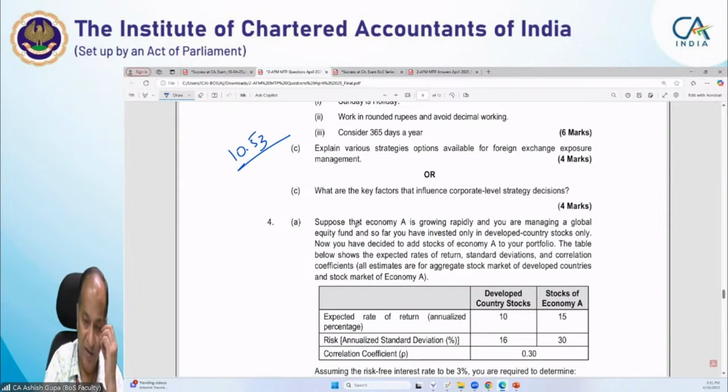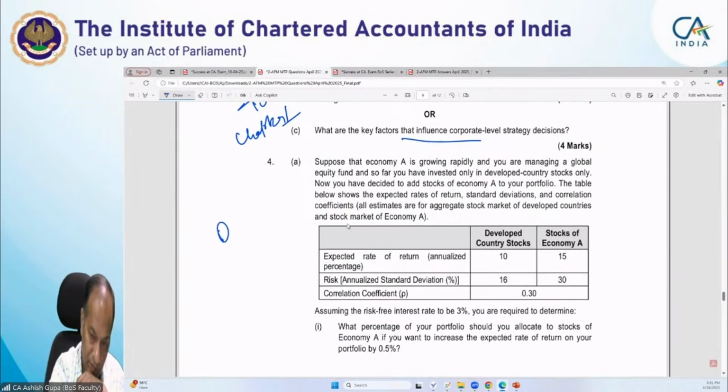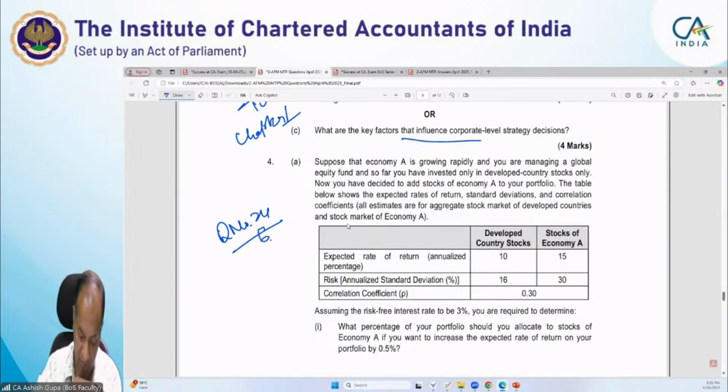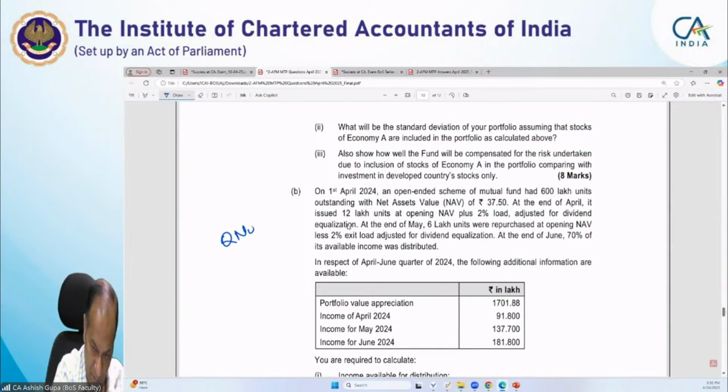I don't remember exactly the page number, but this is from chapter number 10, page 10.53. This is question 24 from chapter number 6. Now this is a question on mutual funds, a modified version of question number 20.